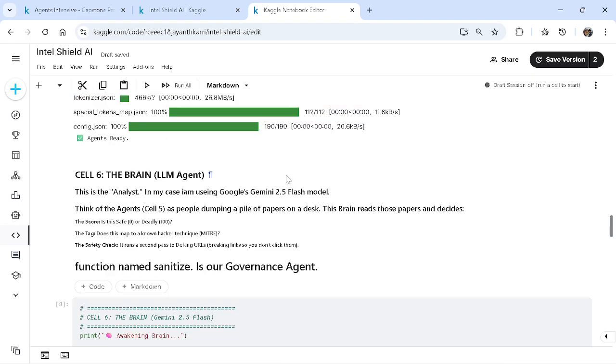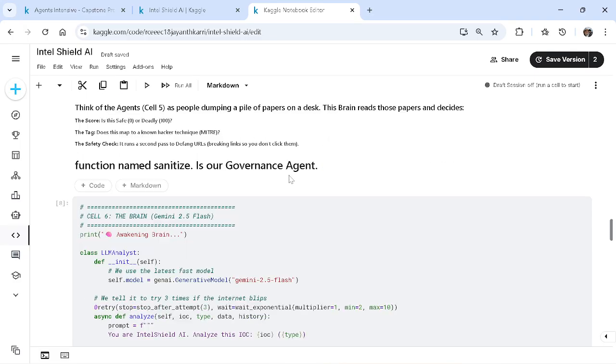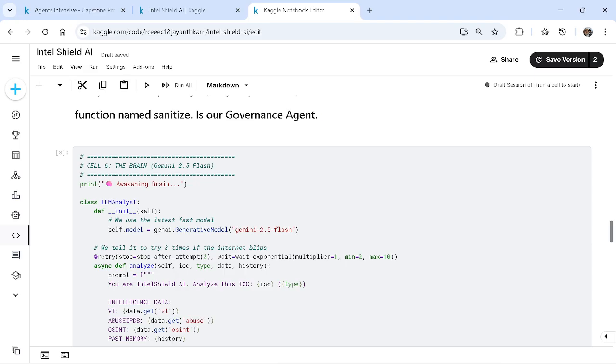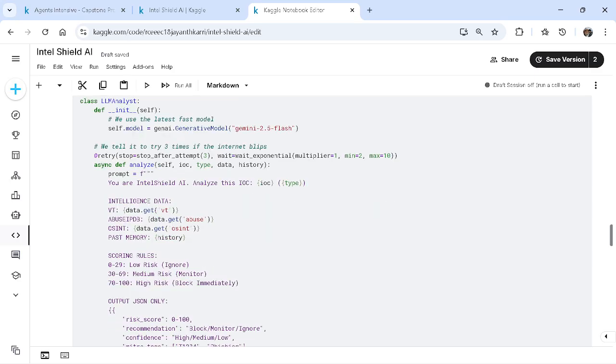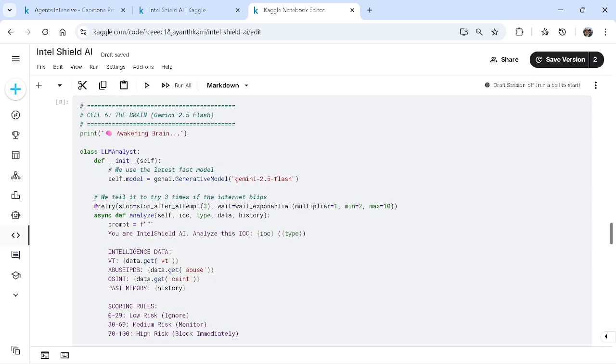After that, we are going to the LLM agent. We are going to install it. Here is the most important thing: we're integrating our LLM, Gemini 2.5, into our code. I just use the Gemini 2.5 Flash model, which is free with AI Studio. I also need to set minimum retry attempts to cut down the error rate, so I limited it to 3 times. If we have any internet issues, it doesn't affect the API calls.